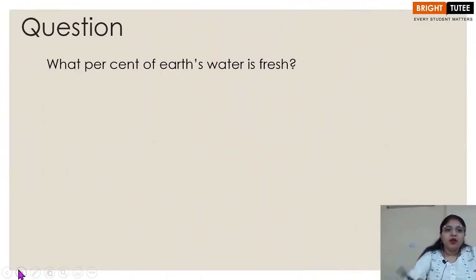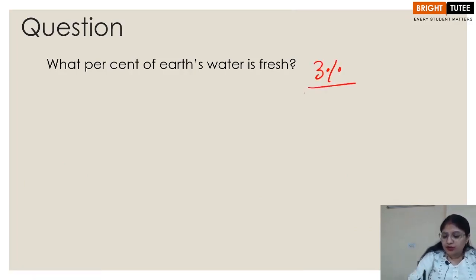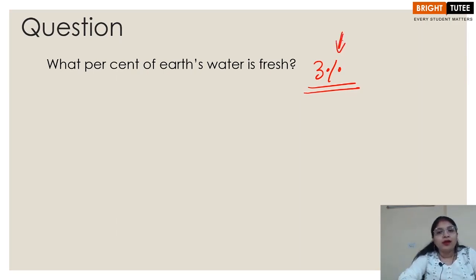Now let's look at the first question. What percent of Earth's water is fresh? So 3% of the Earth's water is fresh water, and that's the reason why we say that the water has to be utilized in a very proper way, because the amount of water that we have is quite less, right? So only 3% is the fresh water, and that too some of it is inaccessible because some of it is the groundwater and other is the glacier.